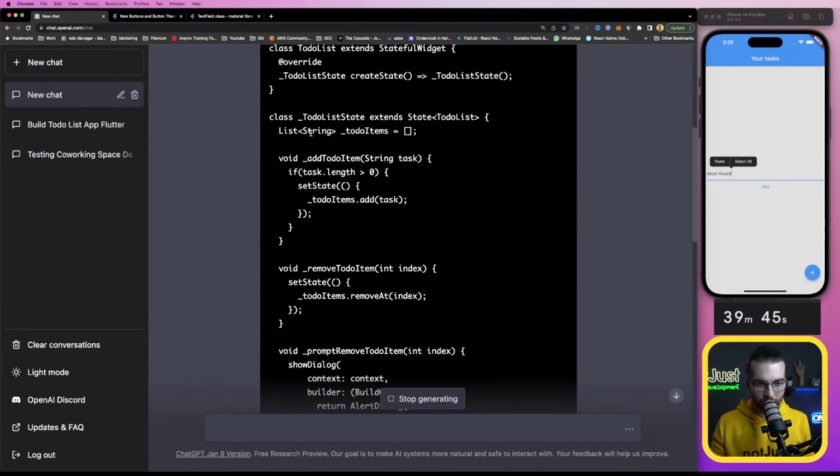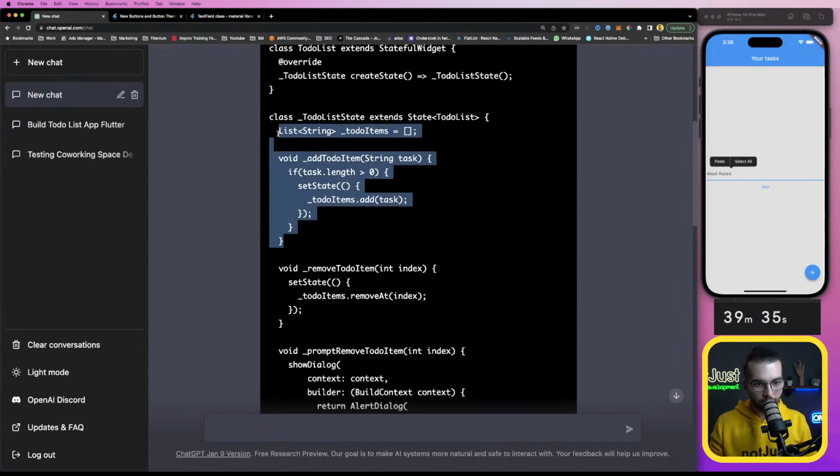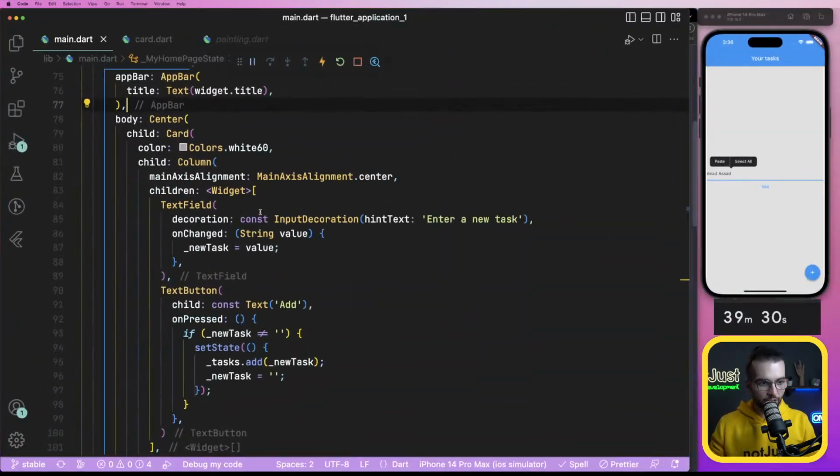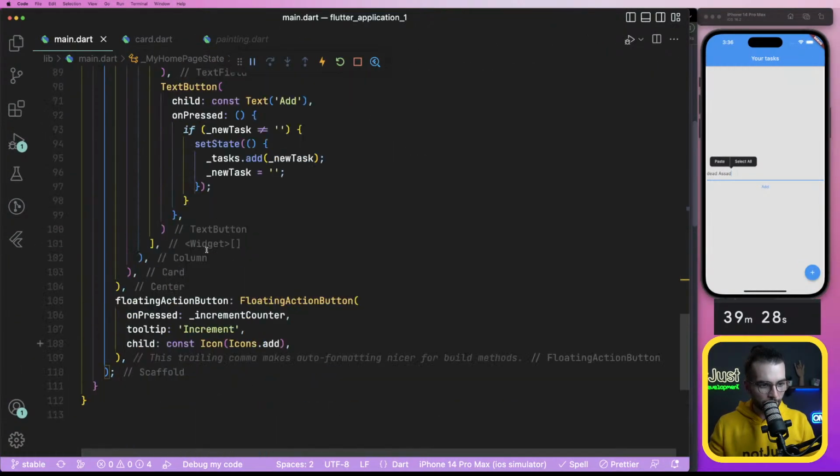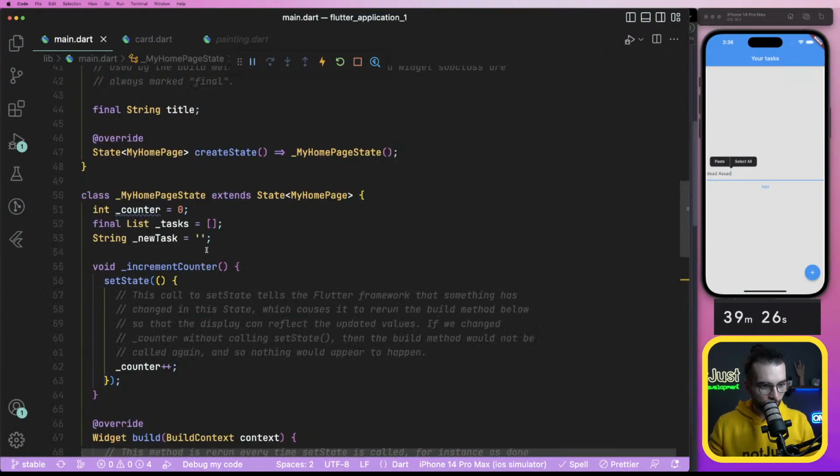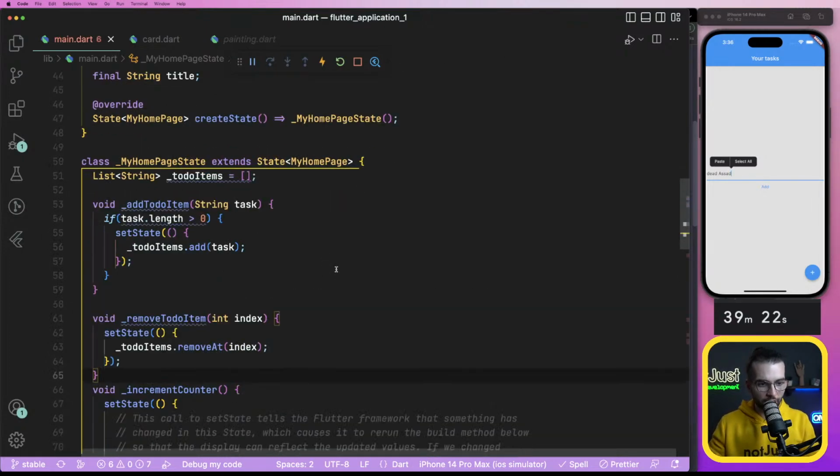So to-do list, okay, we have a list of strings, to-do items. We have a function to add the item. So let's go ahead and actually try and remove an item. Okay. So yeah, here I'm gonna go ahead and do it like this.